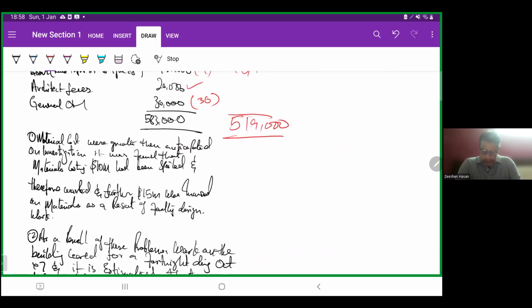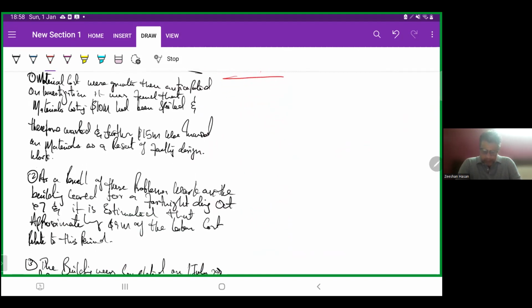On investigation, it was found that materials costing 10 million had been spoiled and therefore wasted, and a further 15 million was incurred on materials as a result of faulty design work. As a result of these problems, work on the building ceased for a fortnight in October X7.